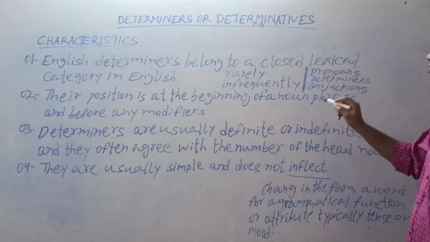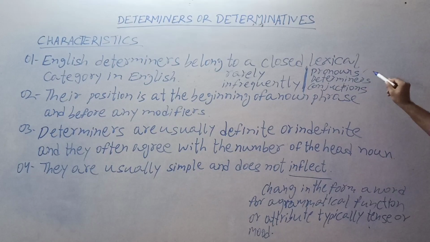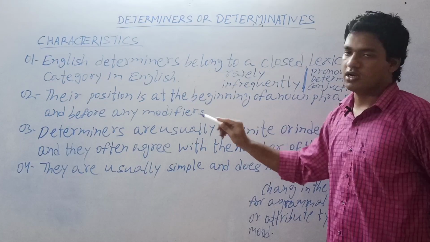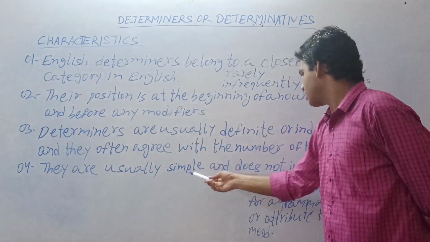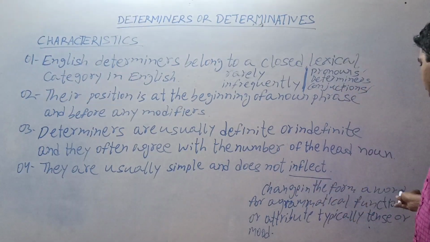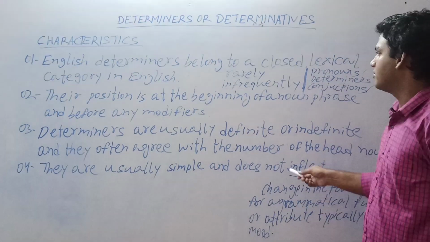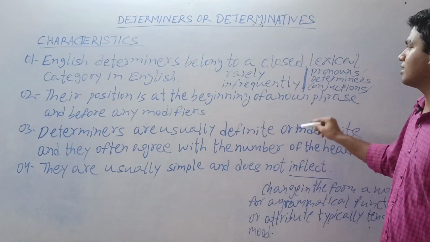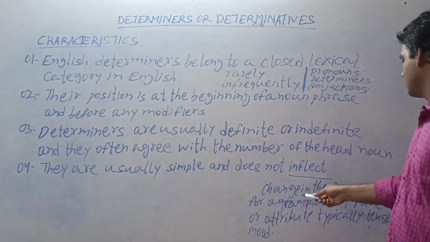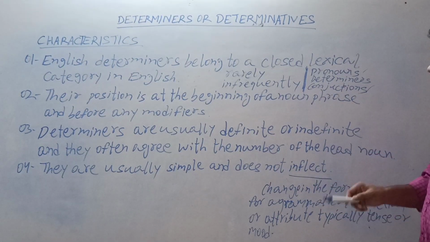So, if we summarize, we can see that English determiners or pronouns or conjunctions all fall into the closed lexical category in English, and they are usually simple and do not inflect. Inflect means a change in the form of a word for a grammatical function or attribute, typically tense or mood. That means they very rarely add new words to their forms, and they are very simple in their forms for a grammatical function or attribute.